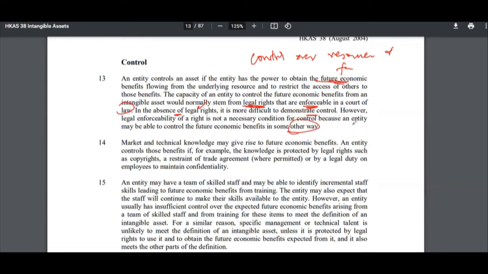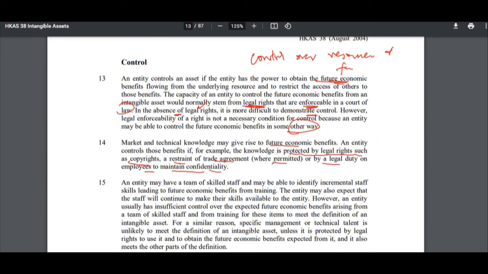So you need to have support, or evidence, that you have control over the asset. It's not necessary whether you have legal rights over it or not, but the company has to satisfy that. Market and technical knowledge may give rise to future economic benefits, and the entity controls those benefits if, for example, the knowledge is protected by legal rights, such as copyrights, a restraint of trade agreement where permitted, or by a legal duty of employees to maintain confidentiality, right? So it's giving you an example.